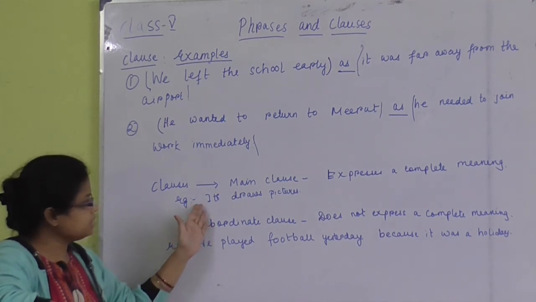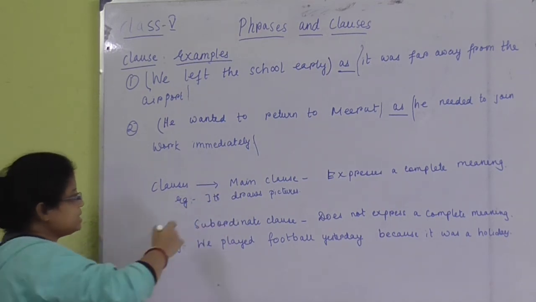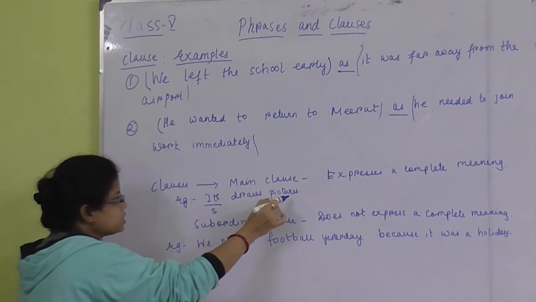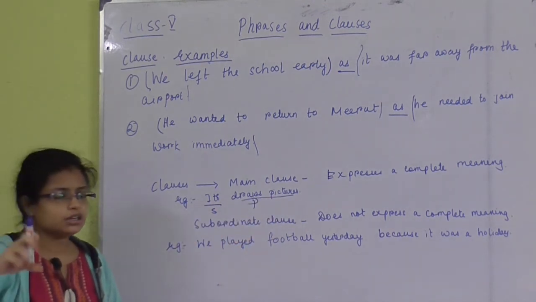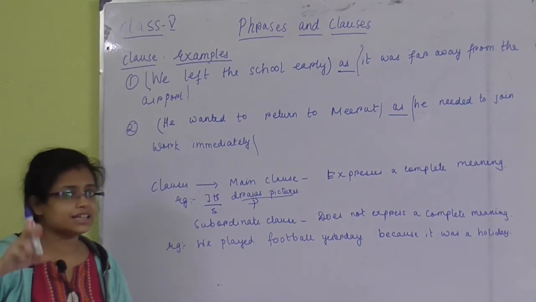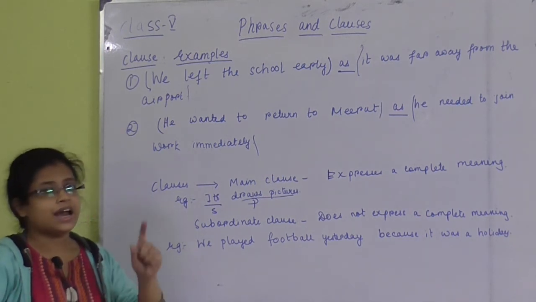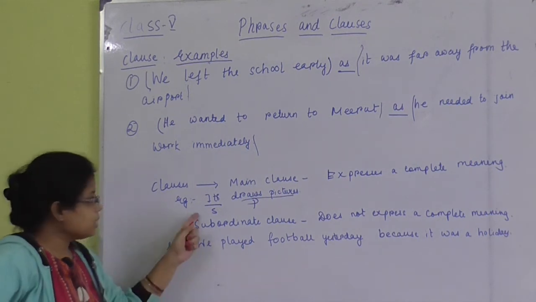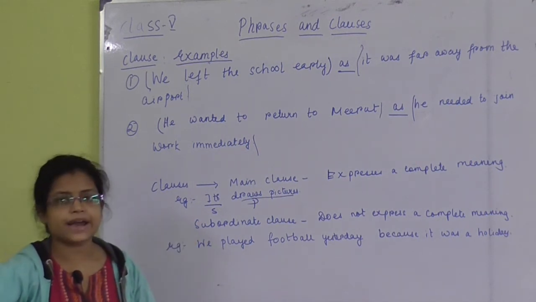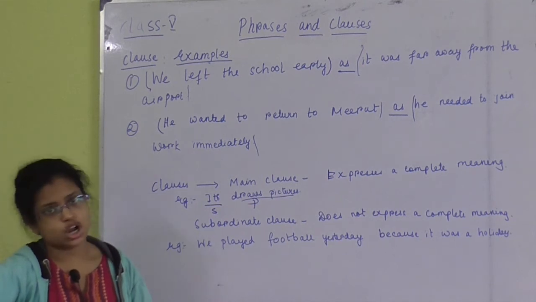For example, Iti draws picture. Iti is the subject and draws picture is the predicate. That means the main clause is a kind of sentence that has one subject and predicate and acts independently. Main clause can also be considered the independent clause.